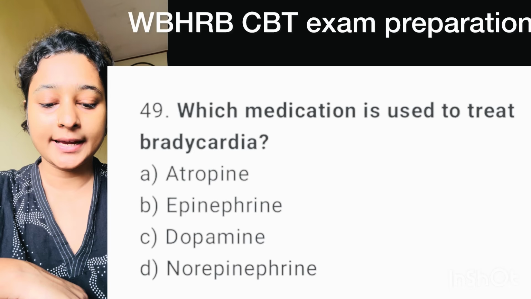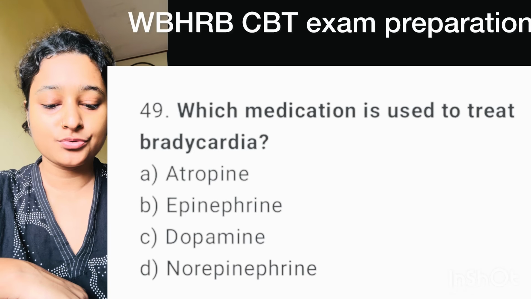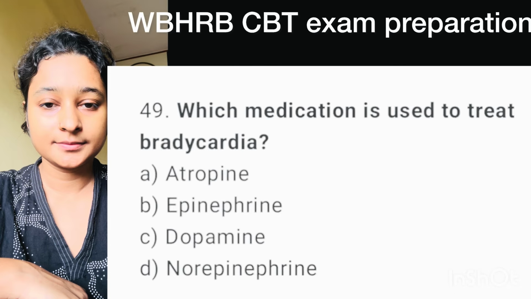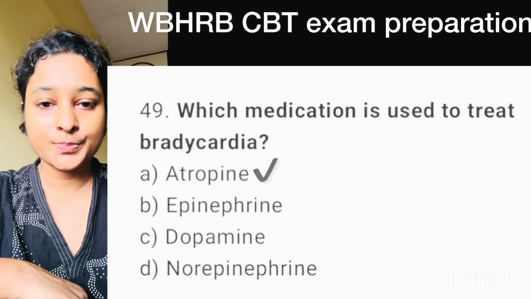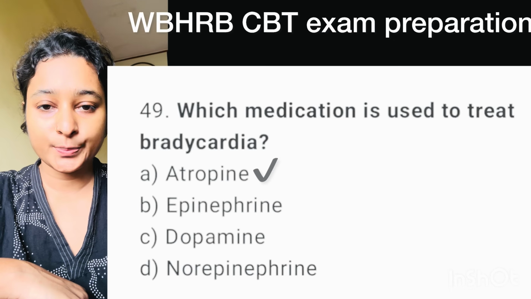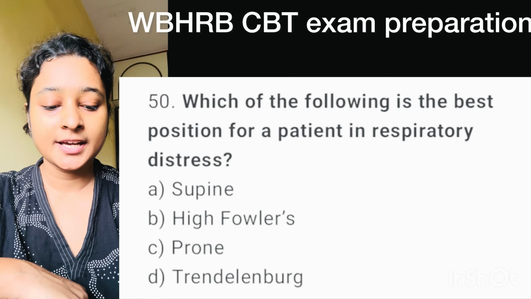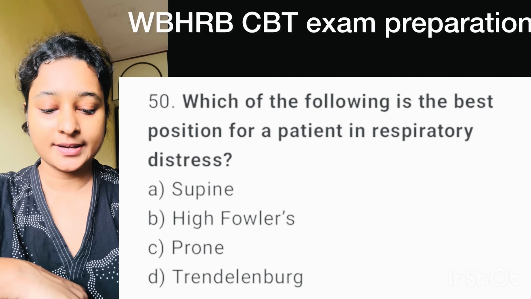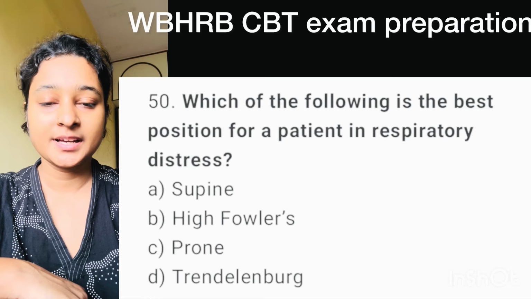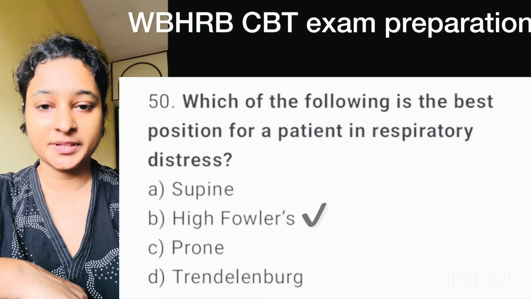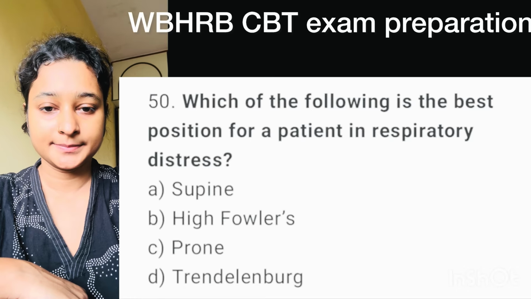Question number 49. Which medication is used to treat bradycardia? Here correct option is option A, atropine. Question number 50. Which of the following is the best position for a patient in respiratory distress? Here correct option is option B, high Fowler's position.